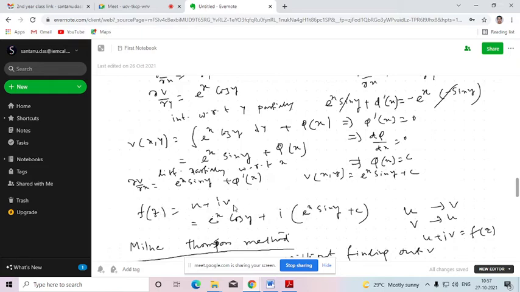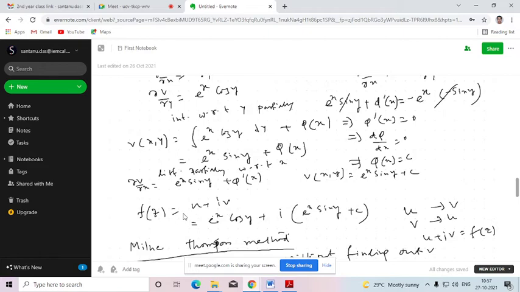So if a problem does not mention finding the harmonic conjugate, but rather asks to find the analytic function directly, let's say u is given. Without finding v, you need to construct f of z. You can't do that from here, because if u is given, first you need to find v to construct the analytic function. Or if v is given, you need to find u first.